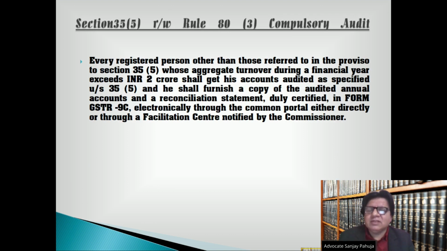Section 35, subsection 5, read with rule 80, sub-rule 3, compulsory audit. Every registered person other than those referred to in the proviso to section 35, subsection 5, whose aggregate turnover during a financial year exceeds INR 2 crore, shall get his accounts audited as specified under section 35, subsection 5, and he shall furnish a copy of the audited annual accounts and a reconciliation statement duly certified in form GSTR 9C electronically through the common portal, either directly or through a facilitation center notified by the Commissioner.